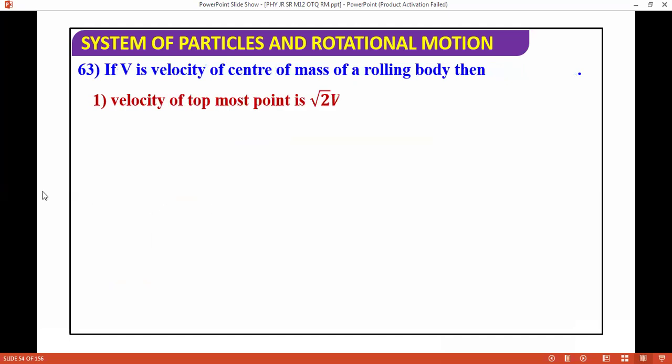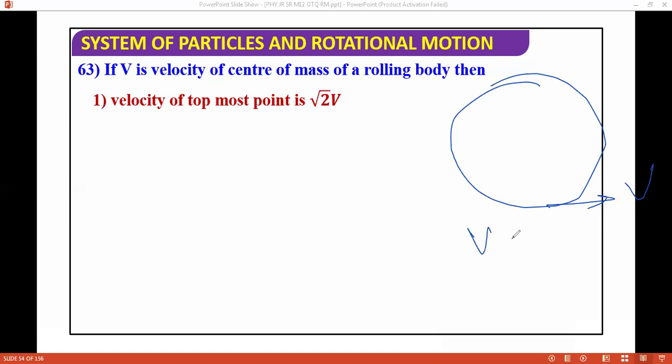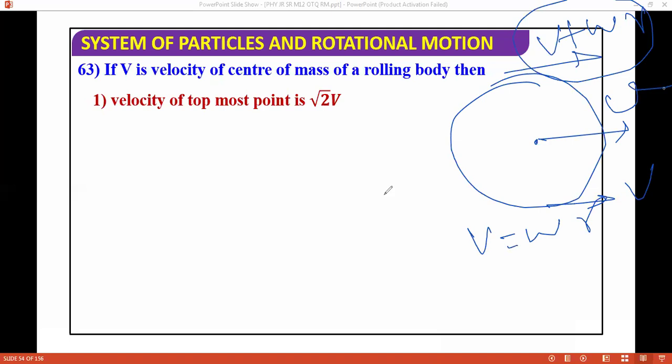topmost point. Again, this is a very good question. At rolling, this B is equal to what? B is equal to omega into R. And here this is B plus omega R. And what is the speed here? Center of mass speed is B.